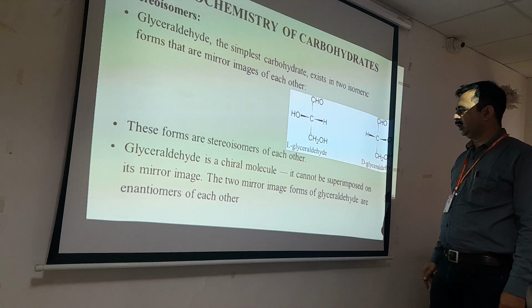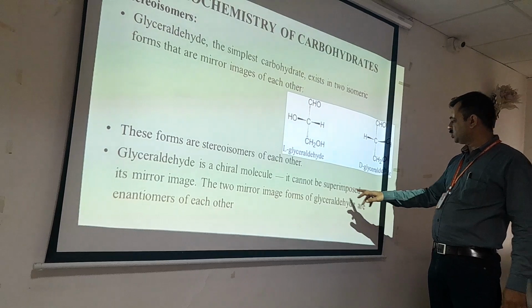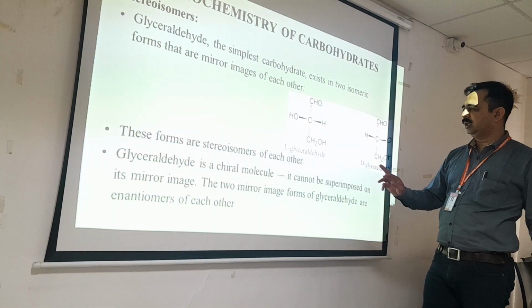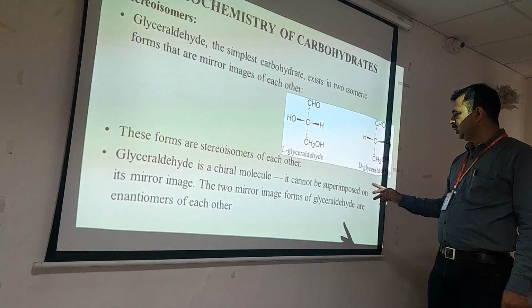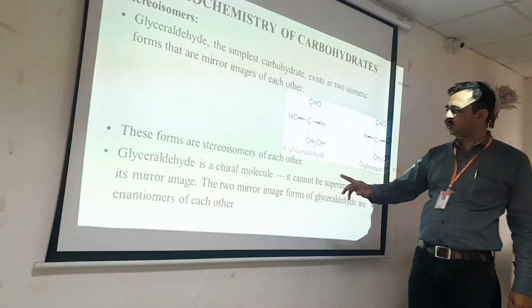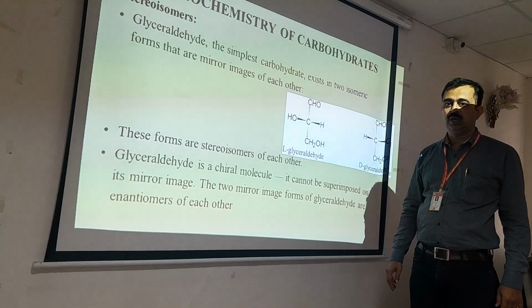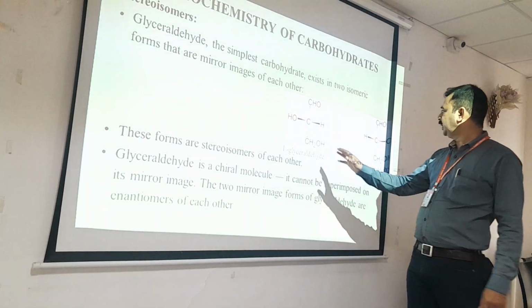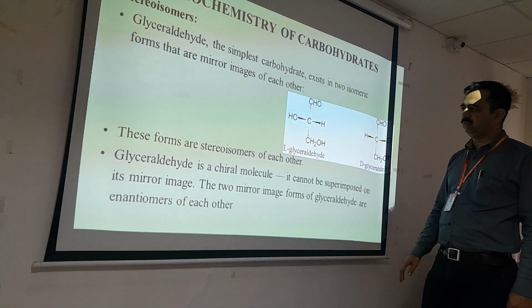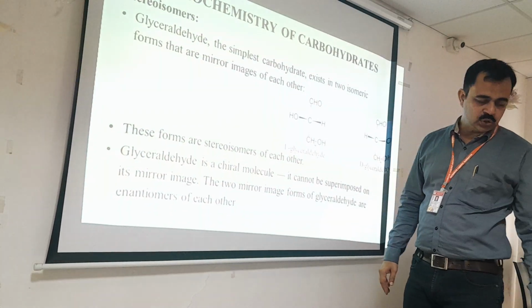Glyceraldehyde is a chiral molecule. It cannot be superimposed on its mirror image. The two mirror image forms of glyceraldehyde are enantiomers of each other. You directly cannot place them on top of each other. Therefore, they are called enantiomers.